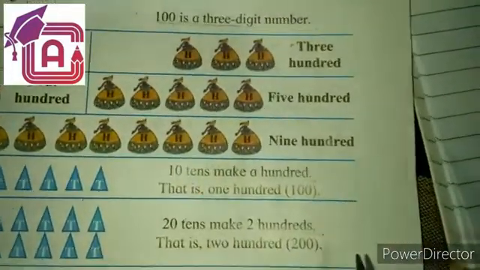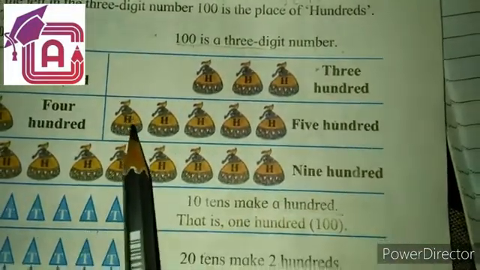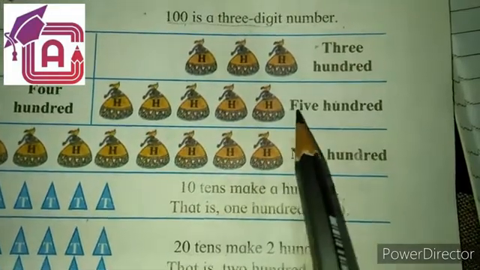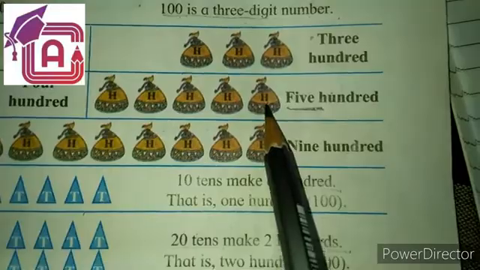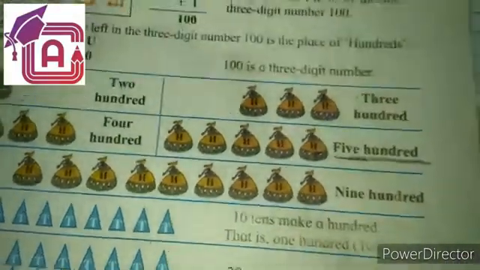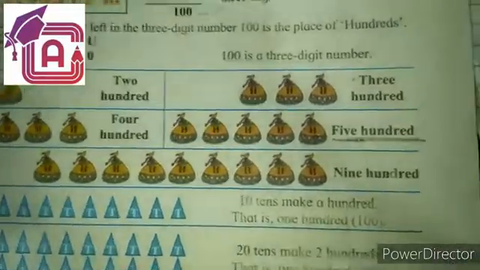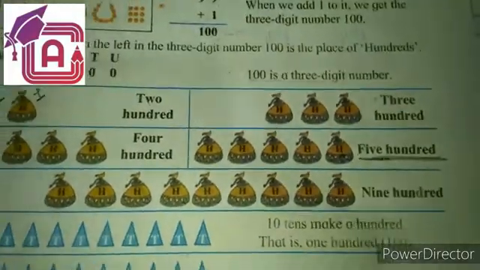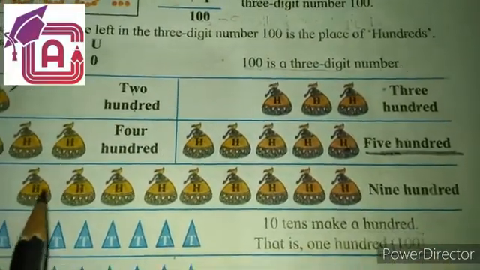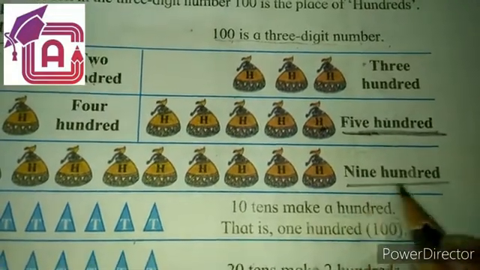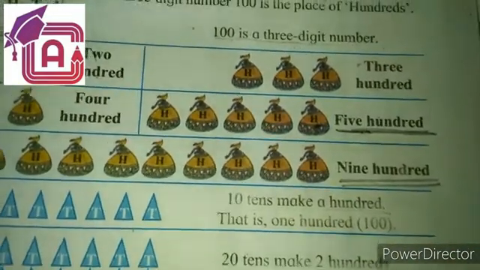200. If I am taking 5 bunches of 100 bag, one bunch of 100 bag, second, third, fourth, fifth, 5 bunches of how many amount? 100. So 500. So in this way, different terms regarding 100: 100, 200, 300, 500, 600, all the way to 900, because 9 bunches. So in this way you can represent further numbers in terms of 100.